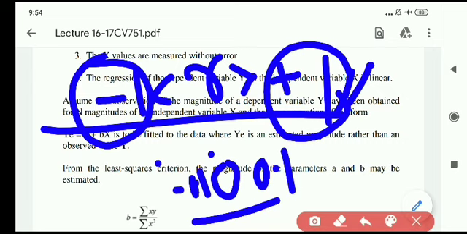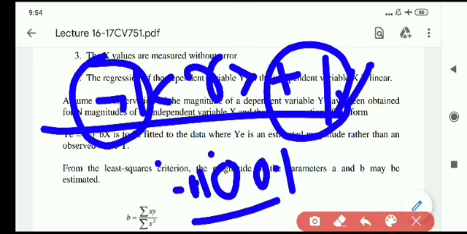If both the dependent and independent variable curve fit, then only that equation is accepted. If not, again we need to consider other independent variables. Instead of household, we may go for employment rate. Instead of income level, we may go for population. We change the independent variables because the dependent variable will be fixed. What is our motto? We need to calculate the trip production or trip attraction, but what we need to change is the independent variables. This process is done until we get the best fit curve.